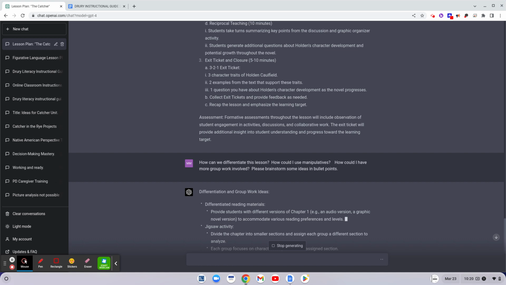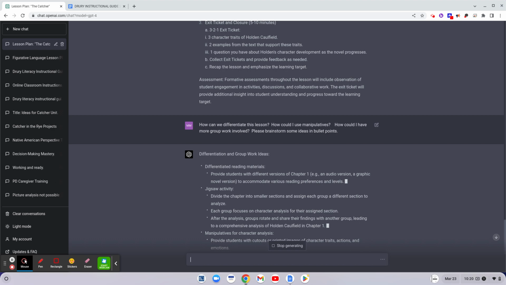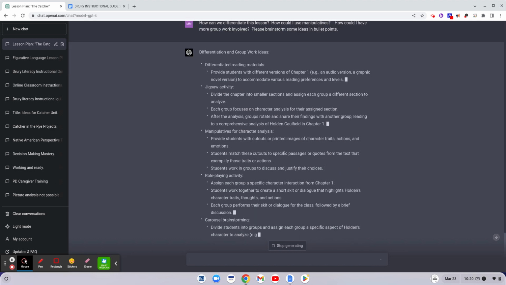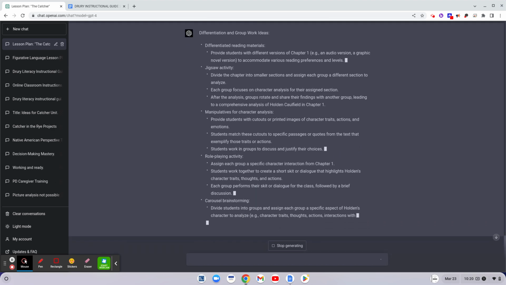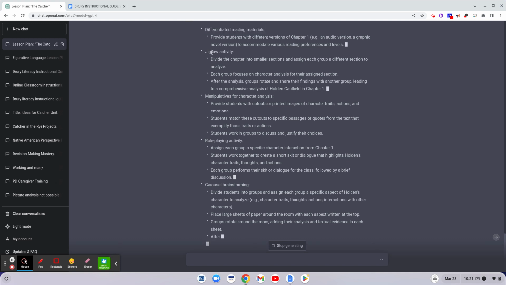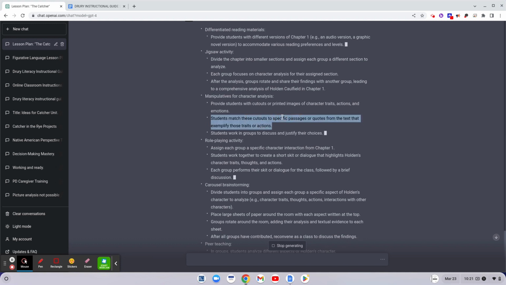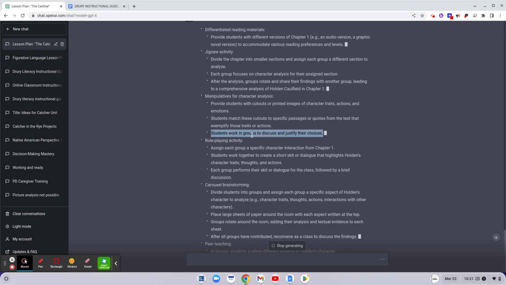You can actually potentially tell it your mastery assessment and have it backwards design some of your lessons, which would be a cool thing that I have not looked into yet. But as you can see, as it's still typing, it's doing all of these things: differentiated reading materials, audio version. And so it has the common ideas we're all familiar with: jigsaw, manipulatives, cutouts, printed image of character. Yeah, okay, that's something that would work. Students match these cutouts to specific passages or quotes. All right, so these are good ideas.